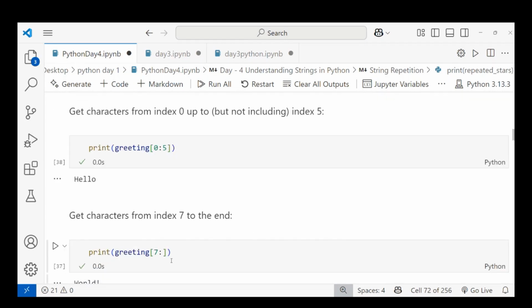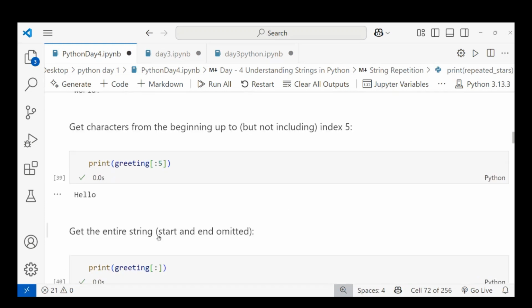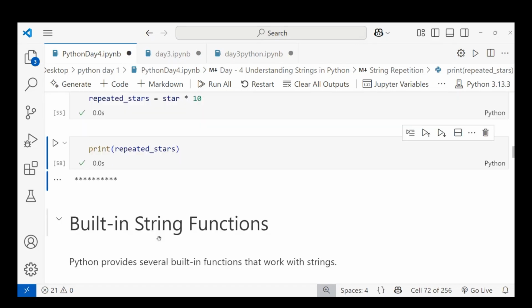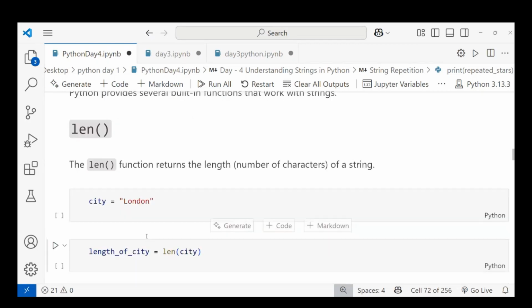You can observe here, let me do it in Python: hello one. I counted 0, 1, 2, 3, 4, 5, 6, 7, 8. It can be difficult to count the characters of a word, so the beautiful thing in Python programming is the length function, which automatically counts your variable's value. Let me take an example. I'm taking a variable and storing the value London.